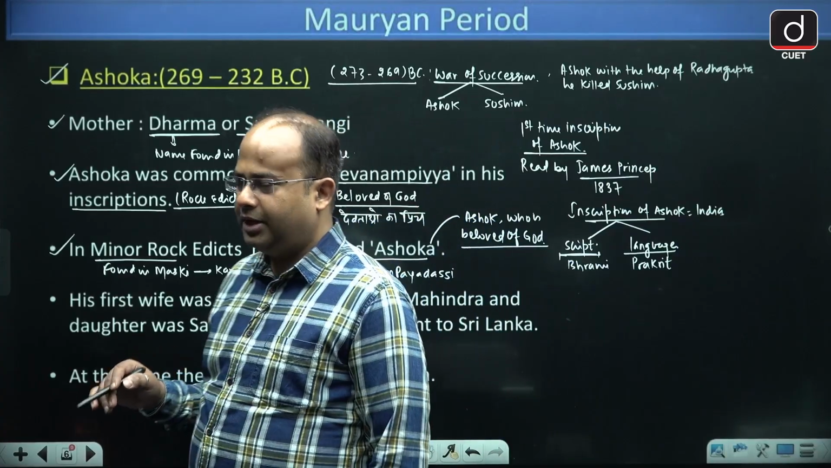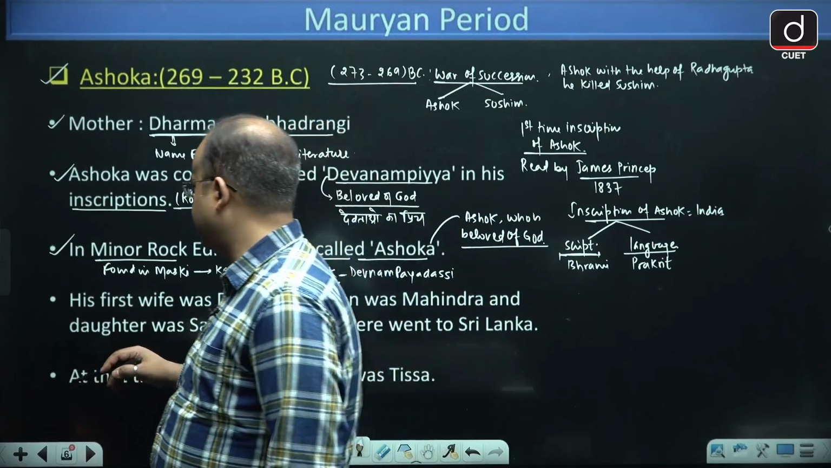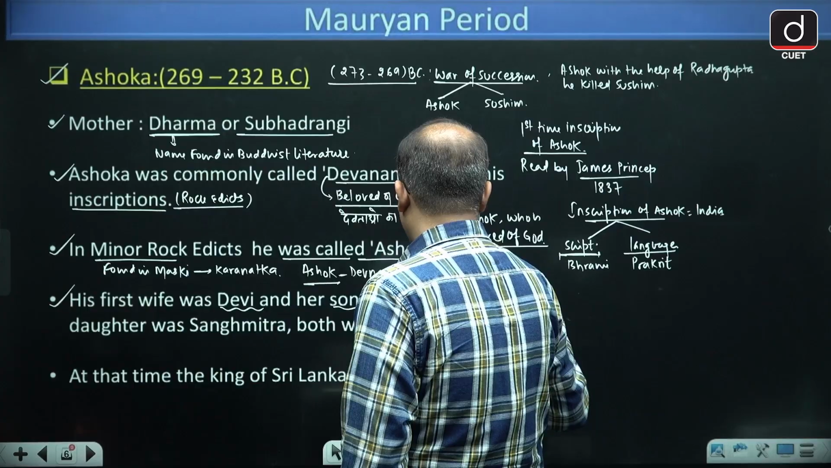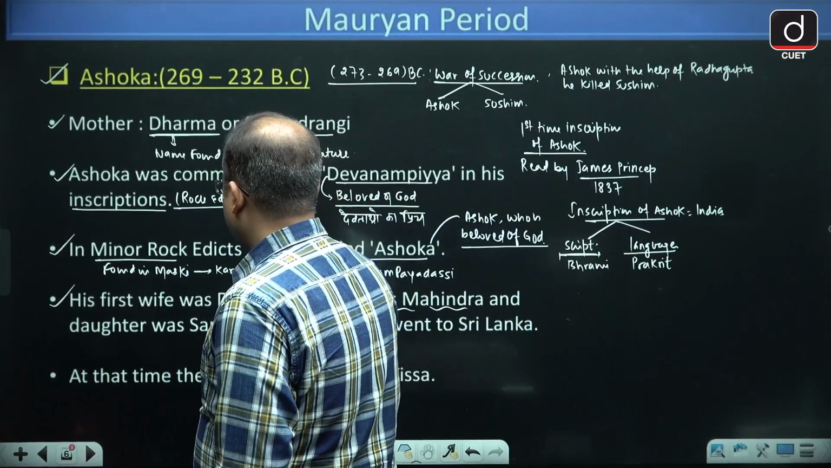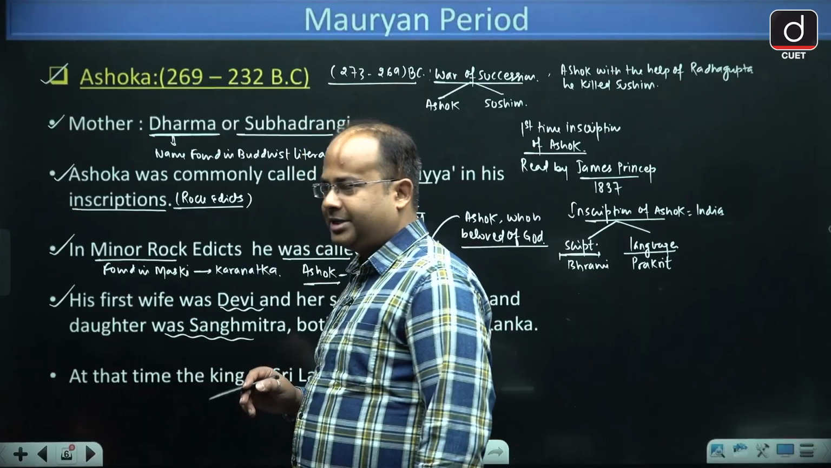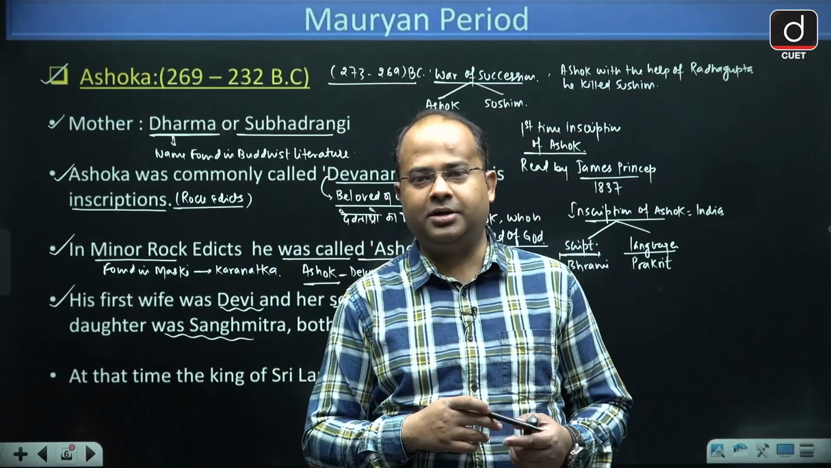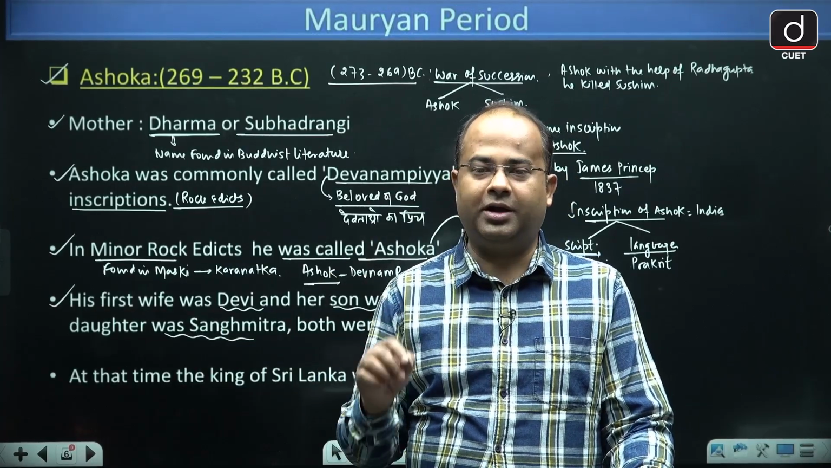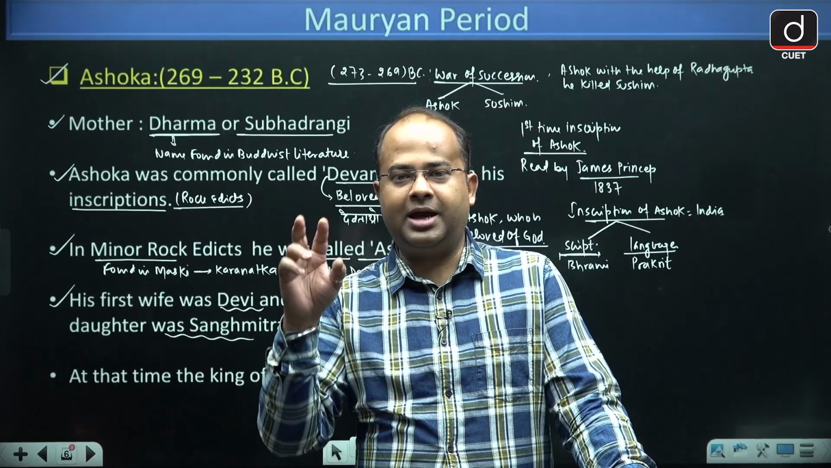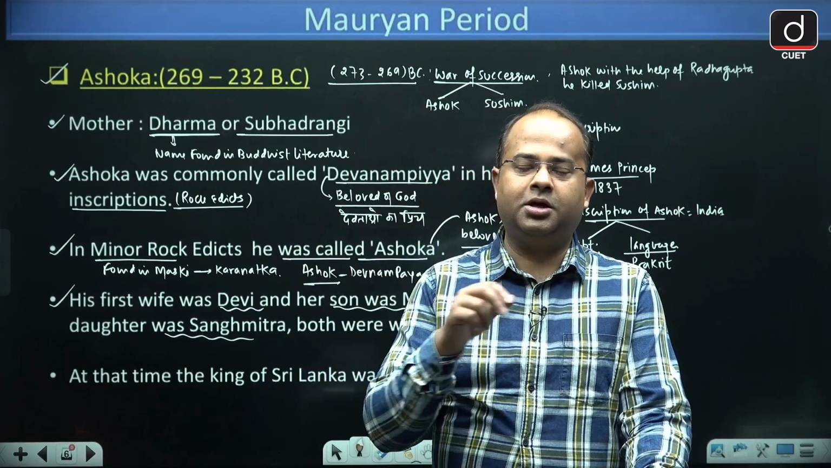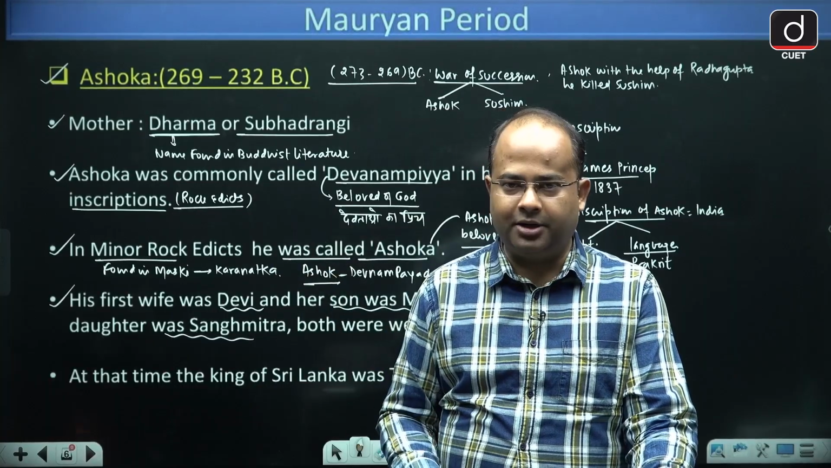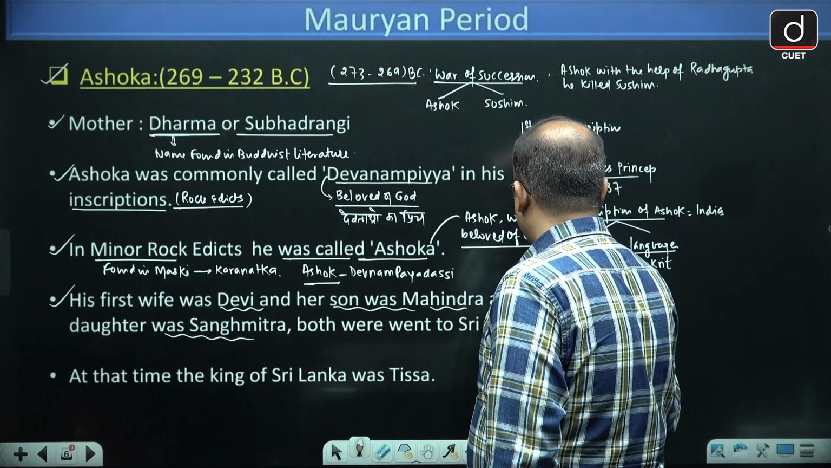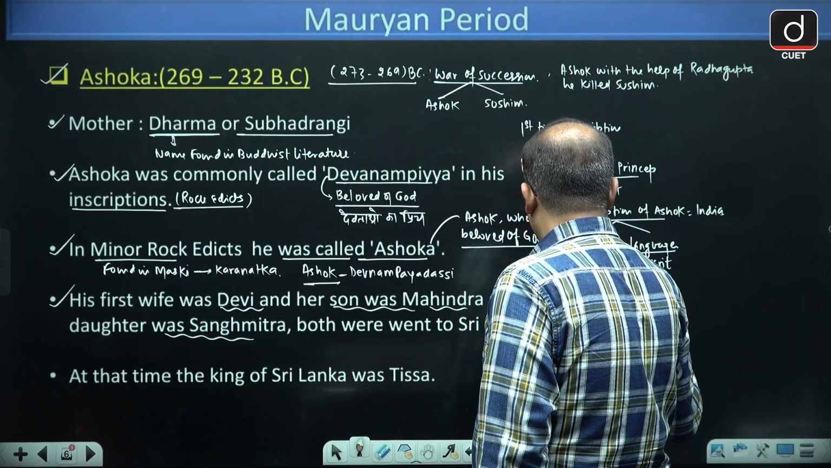Now, guys, once you read about Ashok, you will find about his wives as well. The name of his first wife was Devi, and the son of Devi and Ashok was Mahendra, and the daughter was Sanghamitra. Ashok had multiple wives, and he was married for the first time to Devi. Both Mahendra and Sanghamitra were sent to Sri Lanka, to Ceylon.